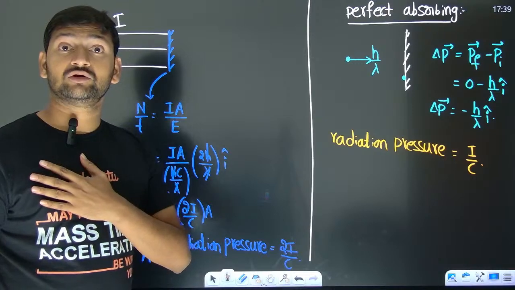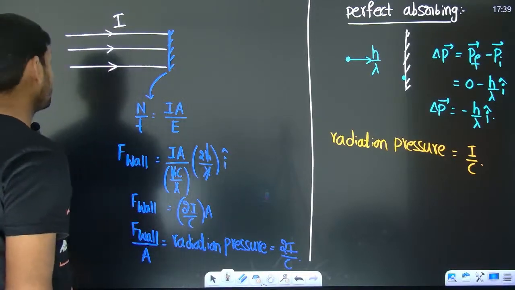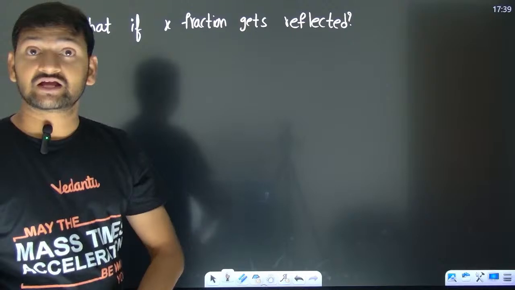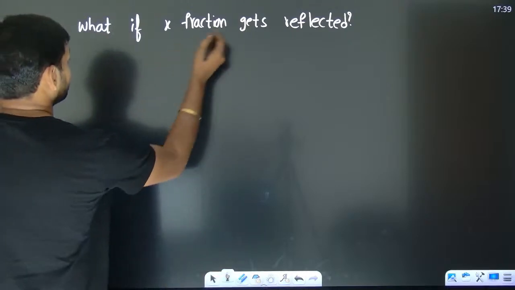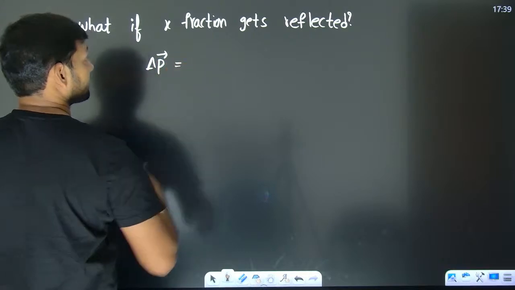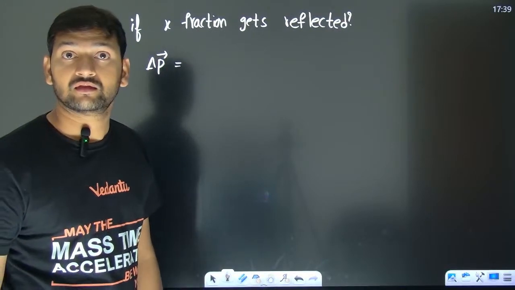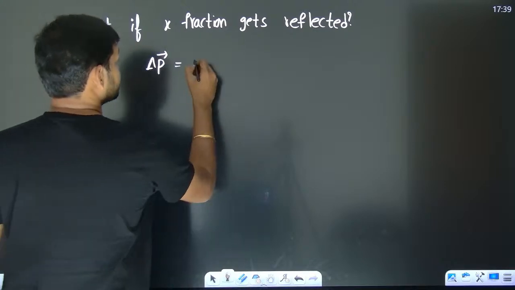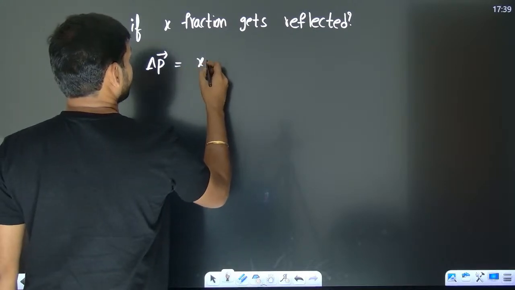So if I am going to talk about only X fraction getting reflected, I can talk about the total momentum change to be what? X fraction is getting reflected, right?